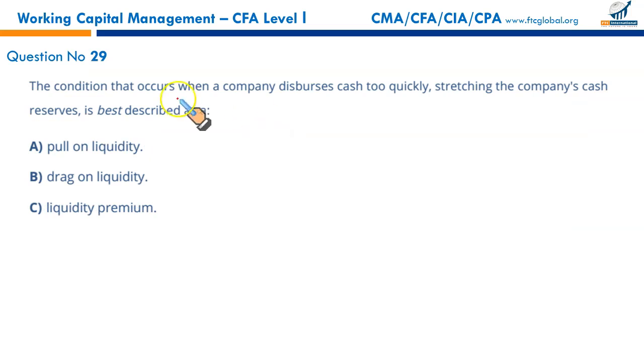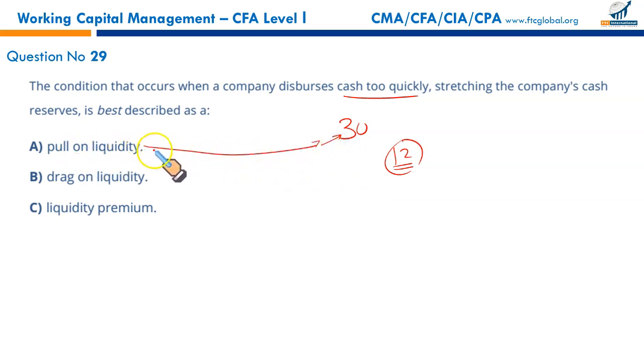The condition that occurs when a company disburses cash too quickly, when you pay your suppliers too quickly. First you used to pay your suppliers after 30 days, now you have started paying after 12 days. Of course you won't, but if you do that, this will put your liquidity in trouble. So paying your payables quickly is called pull on liquidity. Liquidity will be taken away from your business.